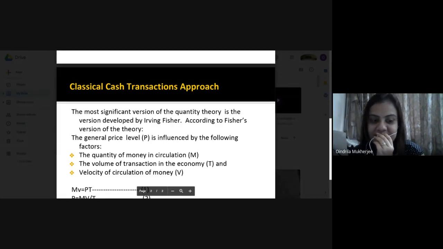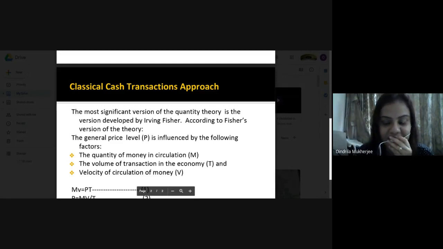So on the same day itself, the money is getting circulated, moving from one hand to the other. And this speed or pace with which it is moving is called the velocity of circulation of money.